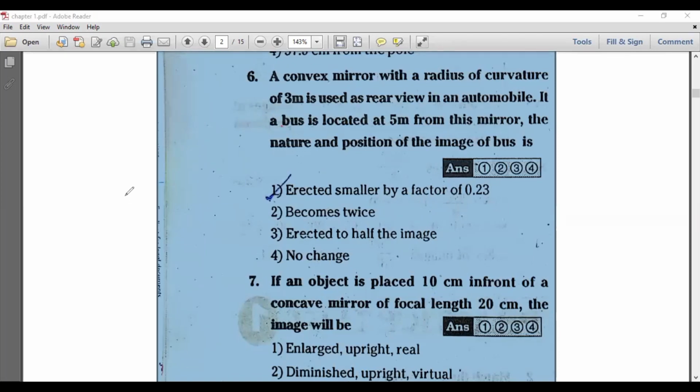Coming to the sixth one, a convex mirror of radius, how much radius he mentioned? The radius is 3 meters, used as a rear view mirror in an automobile.